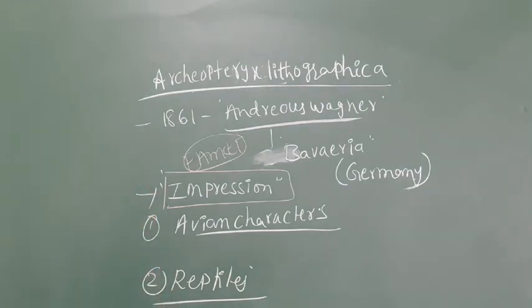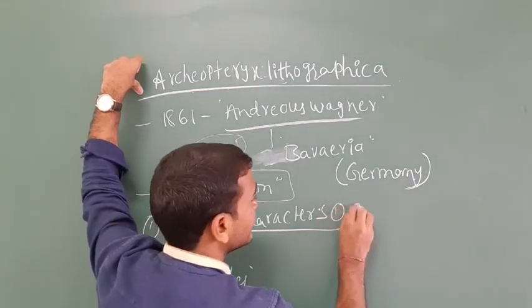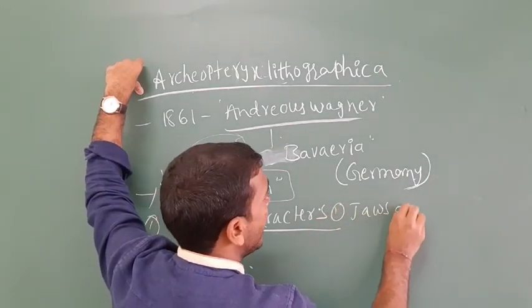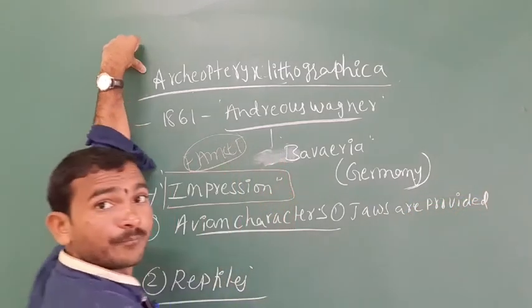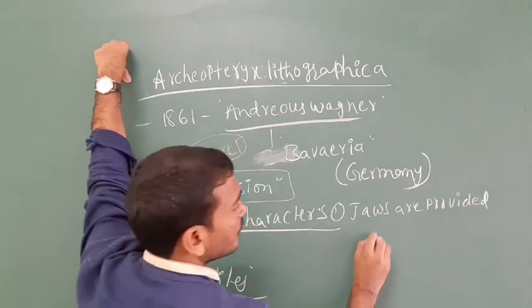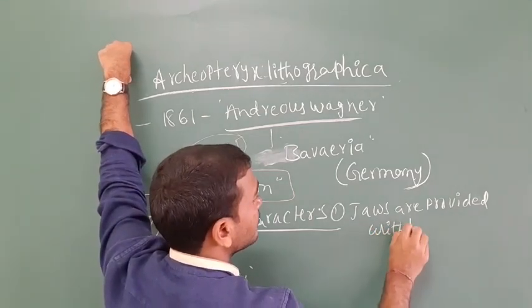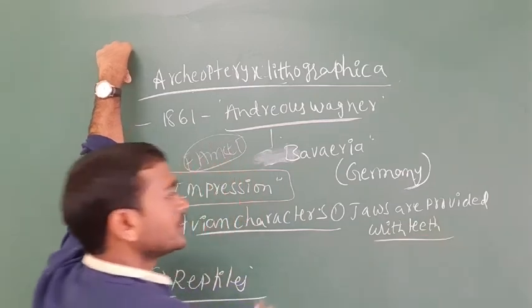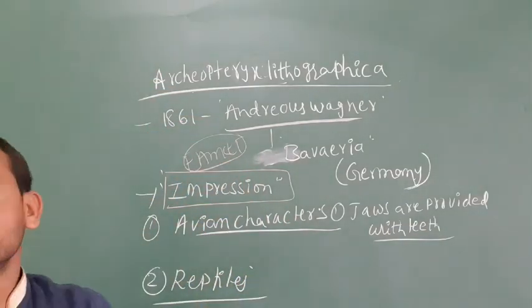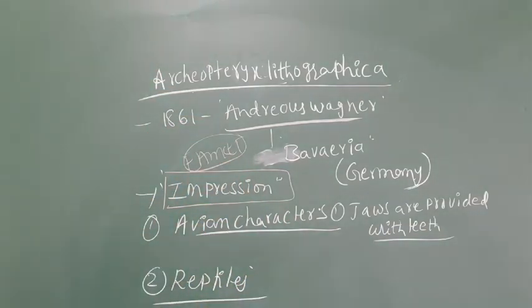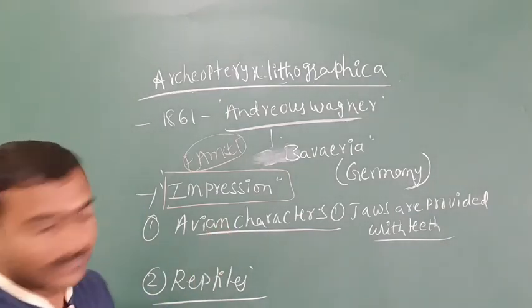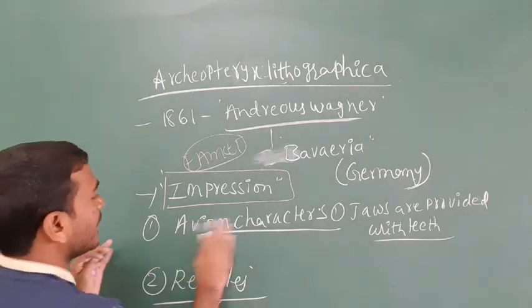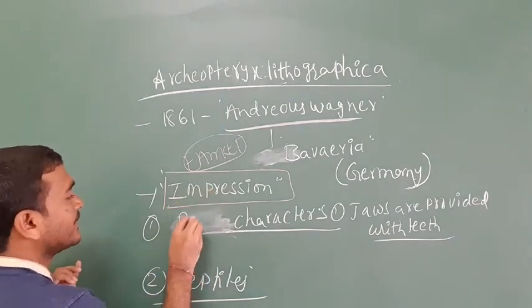Jaws are provided with teeth. Jaws are provided with teeth. This is not an avian character. This is about the reptile characters.